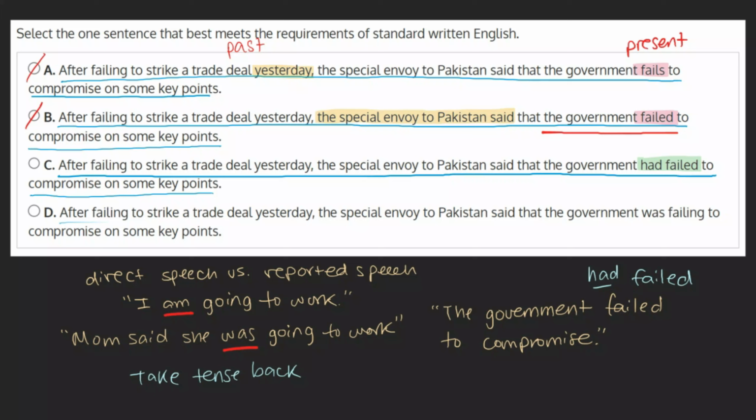D. After failing to strike a trade deal yesterday, the special envoy to Pakistan said that the government was failing to compromise on some key points. Like choice A, here we see a problem of the verb tenses not matching up. Our event happened yesterday, so in the past, but our verb is in the past continuous, was failing. If the meeting were still going on, perhaps with some editing, the past continuous could be appropriate, but as the sentence currently stands, it's incorrect. This being the case, we can mark this choice off and go ahead and mark choice C as our final answer.